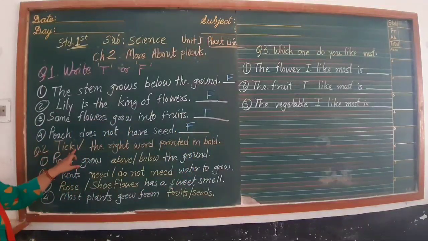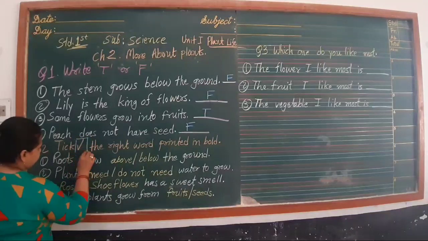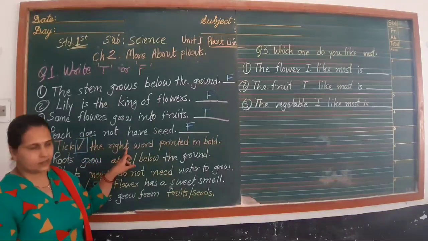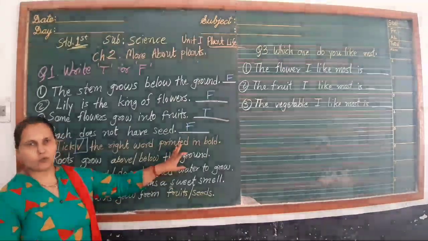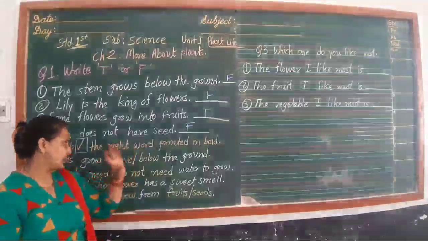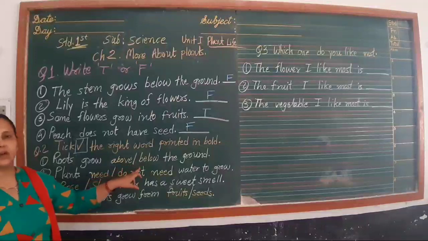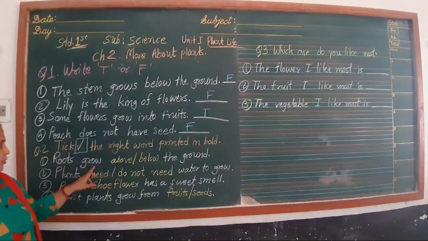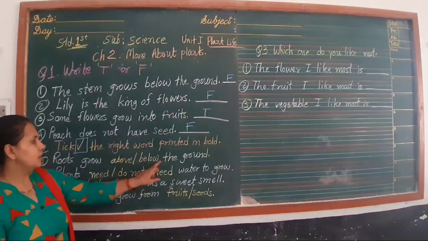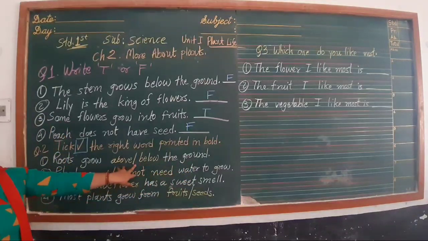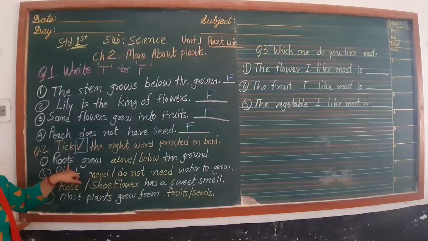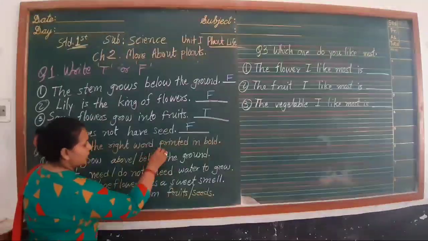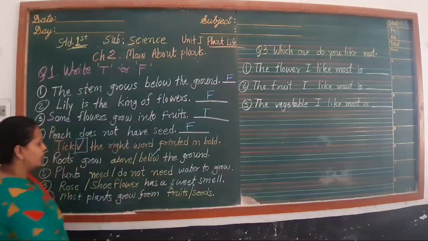Question 2. Make a tick mark like this on the upper side of the word which is right. The words are printed in big bold letters, but here I have written with a colored chalk. Number 1, roots grow above or below the ground. Choose the right word from above or below. We know that roots grow below the ground. So we make a tick mark on below.